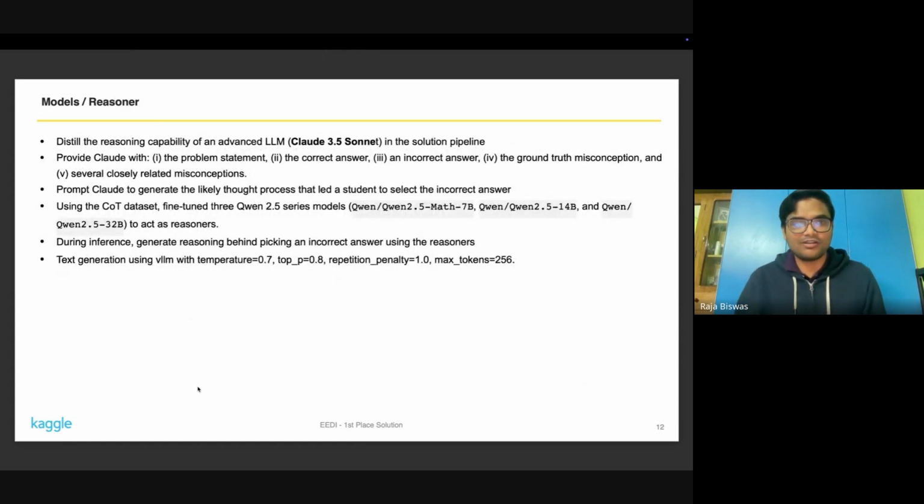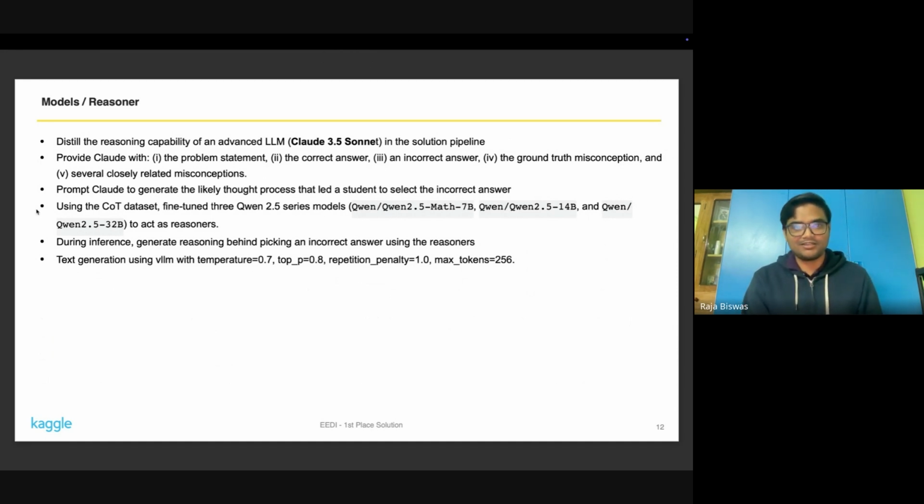And then moving on, one of the important factors of my pipeline would be reasoning capabilities. Since this is the math domain, and typically in math, you could generate chain of thoughts that would help the performance quite significantly. So my intuition was to use an advanced LLM and try to distill their reasoning capabilities into my solution pipeline. But of course, we cannot use them directly. So I had to distill them.